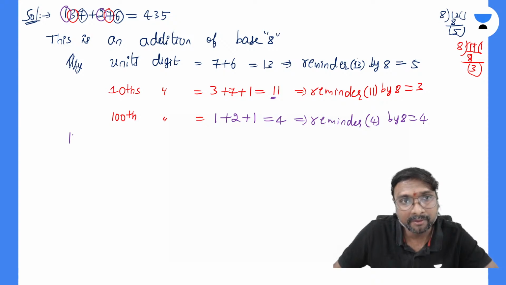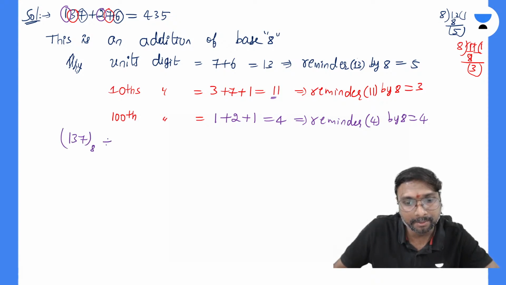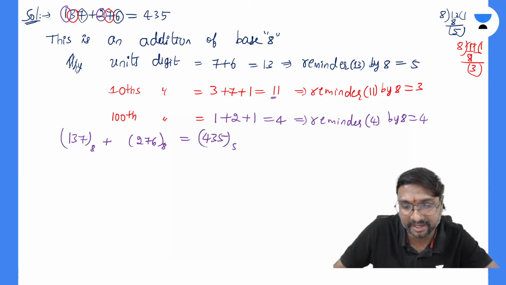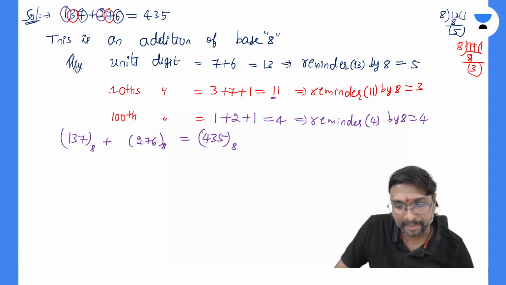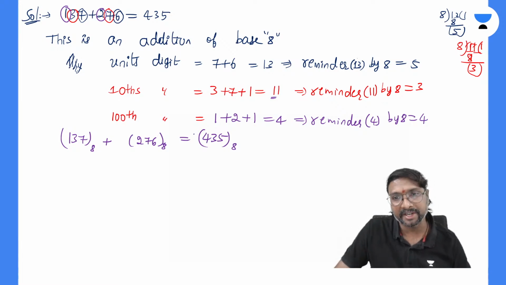So what is given? 137 in base 8 plus 276 in base 8 is equal to 435 in base 8, right? Basically the numbers are given in the octal base. Base 8 means octal base.